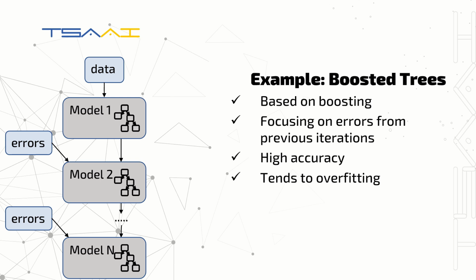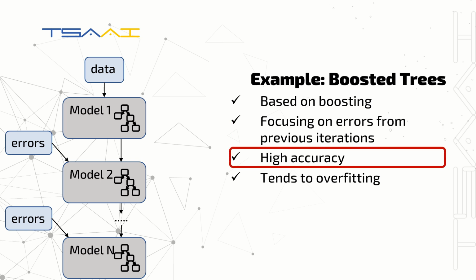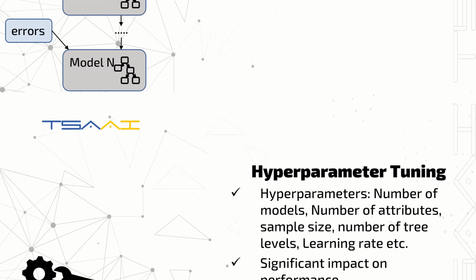Gradient-boosted decision tree is an example of boosting. This method iteratively refines models by focusing on the correction of errors from previous iterations. While yielding impressive accuracy, the sequential nature of boosted trees demands vigilant management to prevent overfitting.